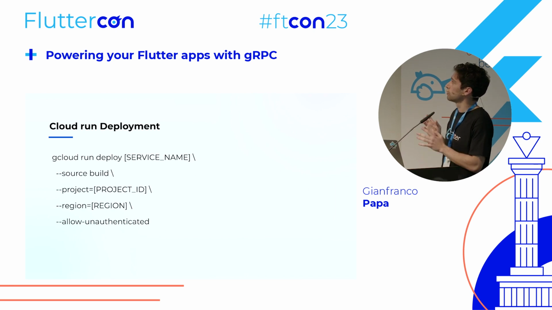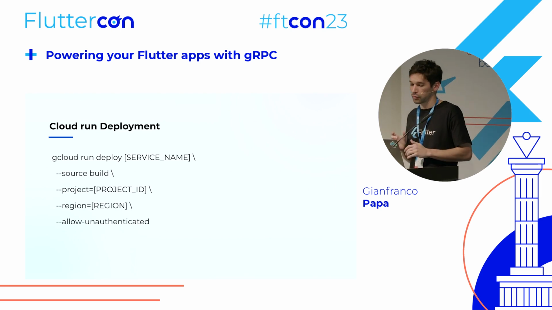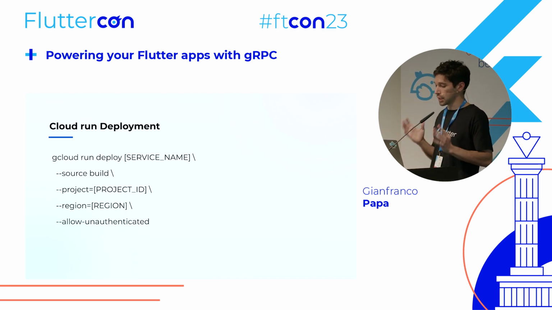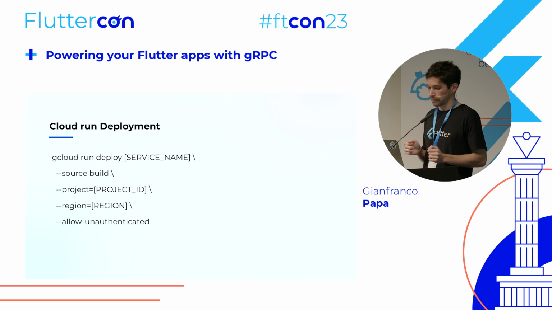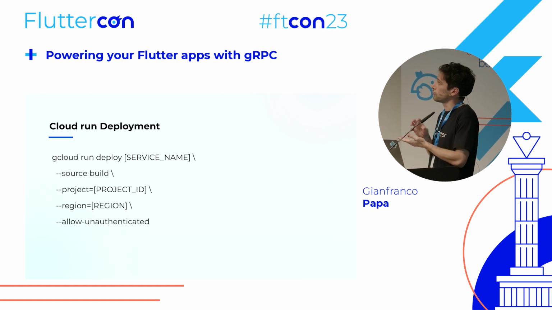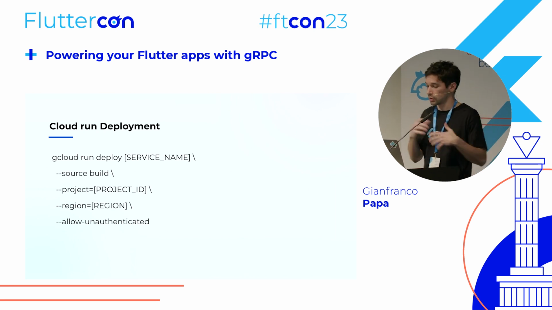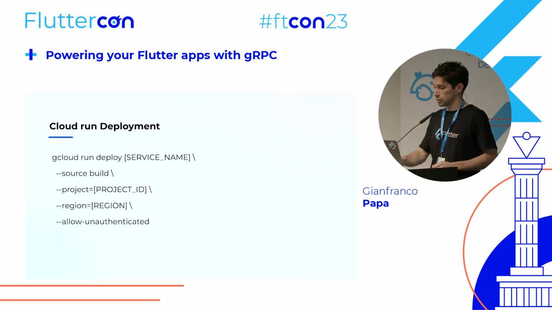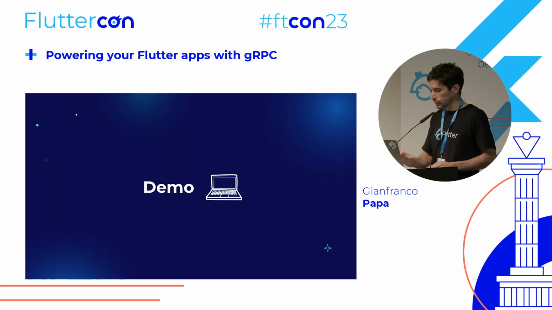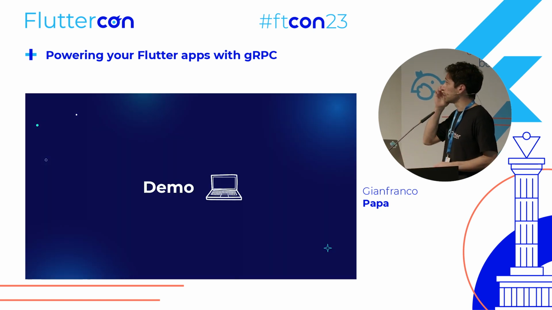I mean, you could do it more securely. I think the last talk was also focused on Cloud Run. But if you have your backend, only by running this command, you will be able to deploy your app. Of course, you have to first put everything into a container, I mean, provide a Dockerfile. But once you solve that, it will be as easy as running this command, and you will have what we were talking about Cloud Run, that auto-scales everything. So it's really great. Okay, so let's see this in action, more or less.